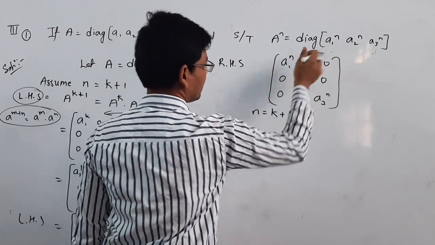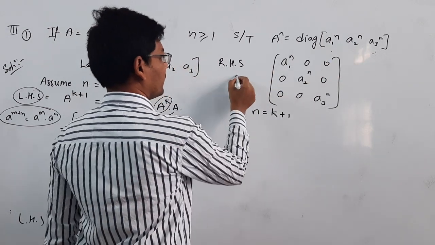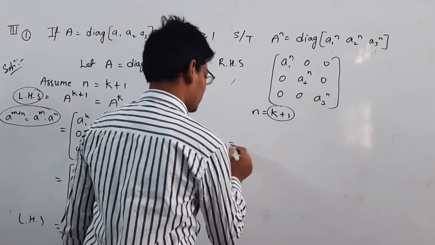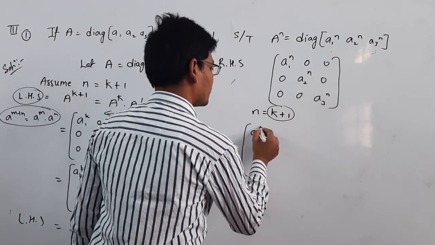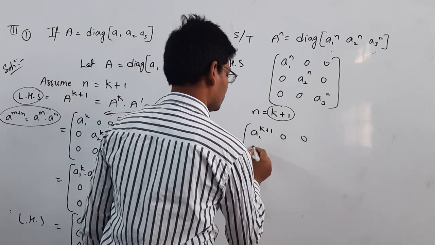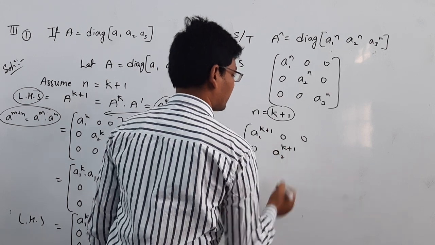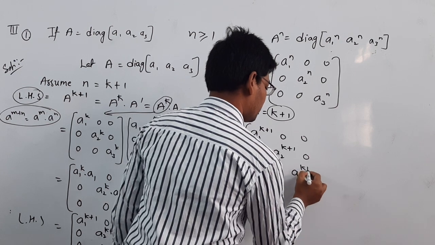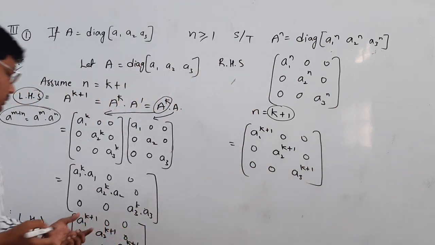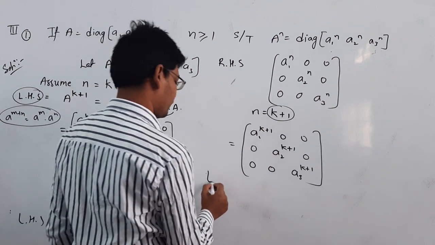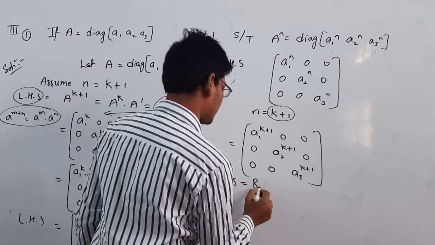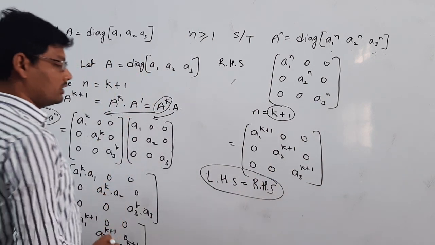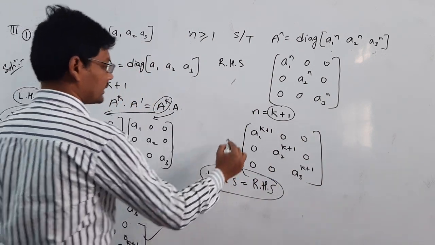RHS is nothing but this diagonal matrix. Next, substitute the values of k plus 1 in place of n: a1 to the power of k plus 1, a2 to the power of k plus 1, a3 to the power of k plus 1 on the diagonal, with zeros elsewhere. Here if you observe, LHS is equal to RHS for all the values, hence we can show that LHS and RHS both are equal.